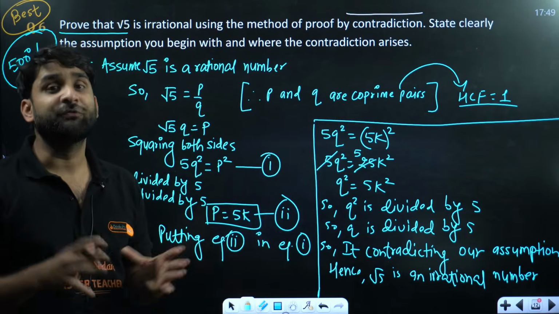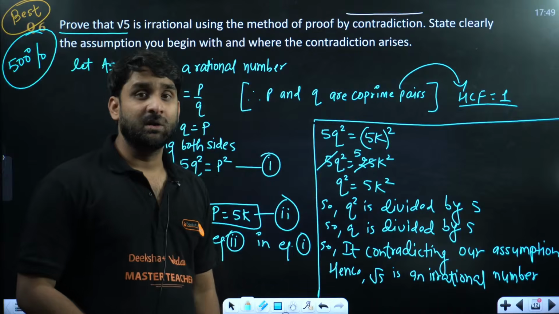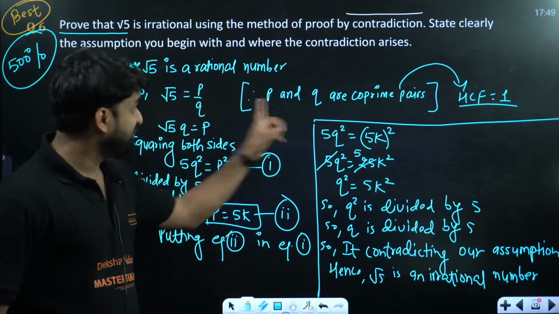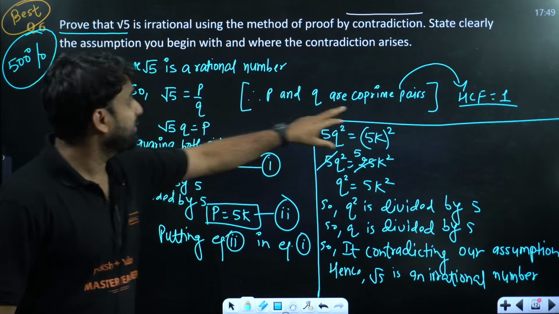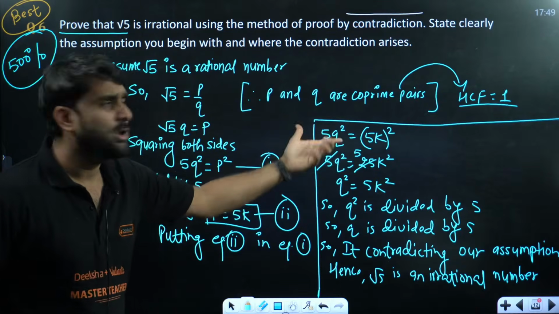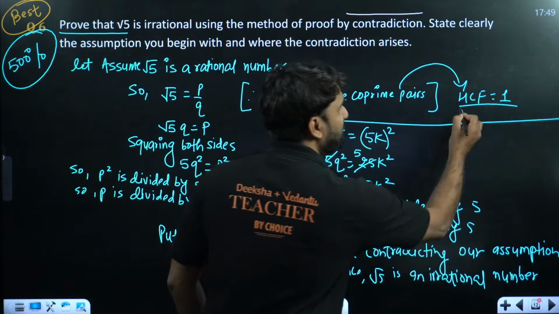The student who unfortunately forgot to mention this line, we were deducting 1 mark, full 1 mark. So this is a very important line. Here P and Q are co-prime. And what is meant by co-prime? Co-prime means a pair of numbers whose HCF is 1.